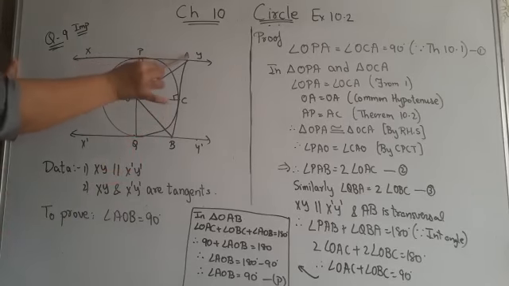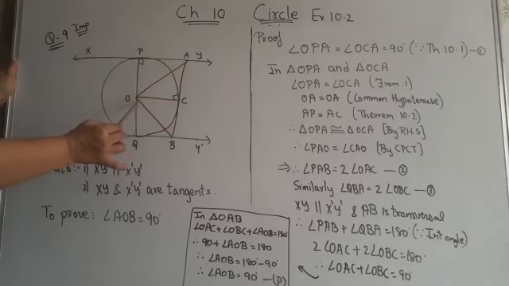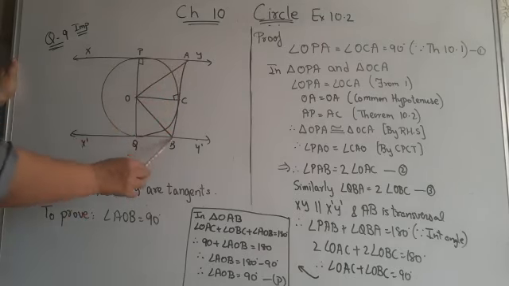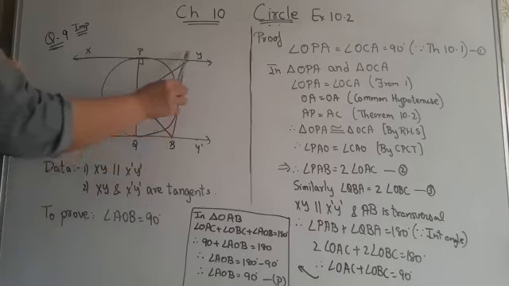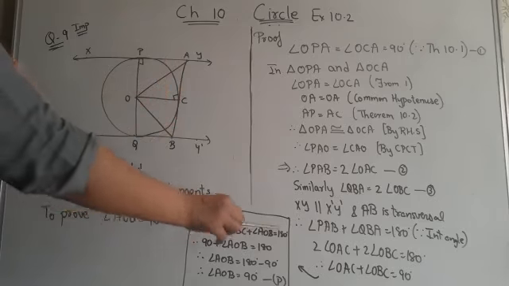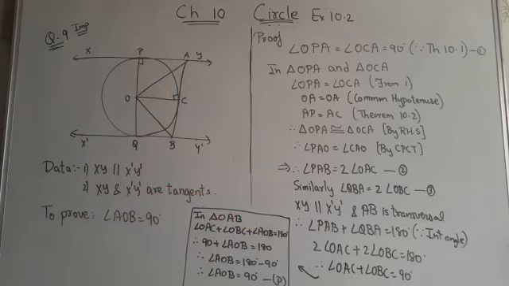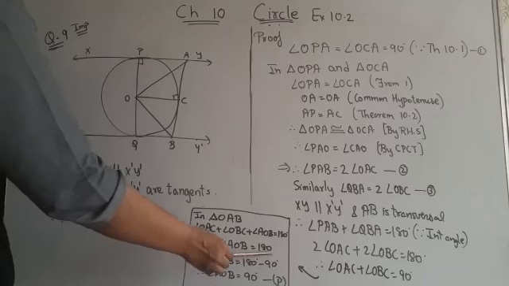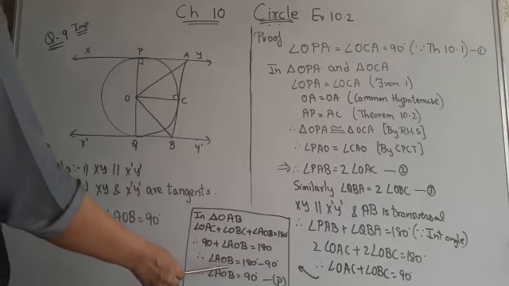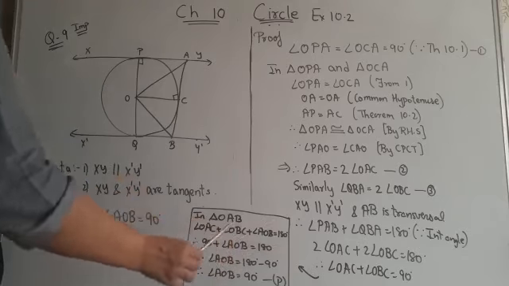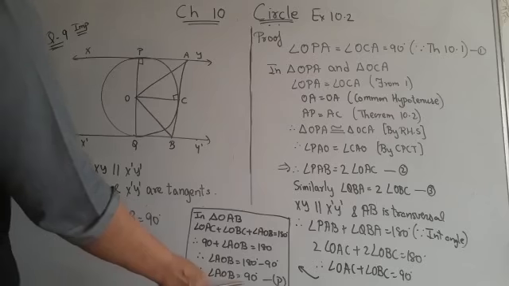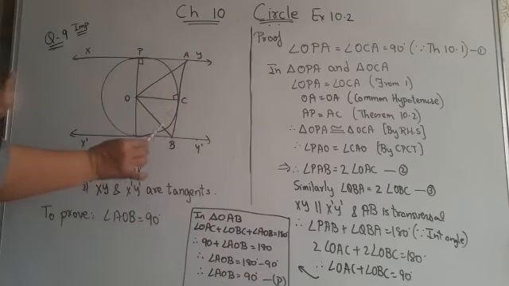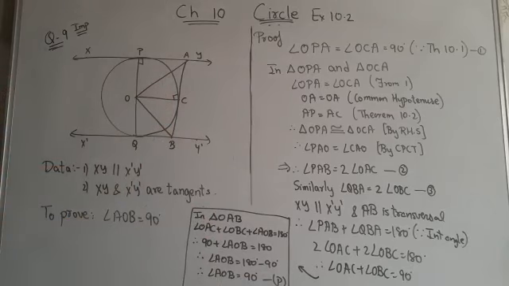Now we have to consider this triangle, triangle AOB. Can you see, children, triangle AOB? In triangle AOB, angle OAB plus angle OBA plus angle AOB equals 180, by the angle sum property: the sum of the three angles of a triangle is 180. Now angle OAC plus angle OBC, we have already got, is 90 degrees, plus angle AOB equals 180. Therefore, angle AOB equals 180 minus 90, so AOB equals 90 degrees. Proved. Our question was to prove that angle AOB equals 90 degrees.